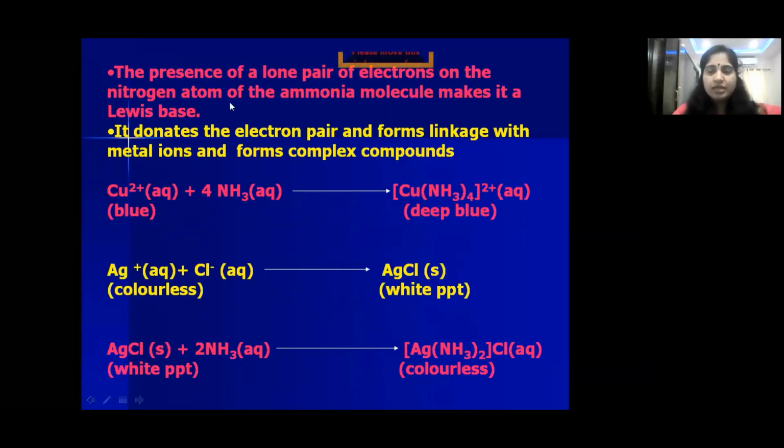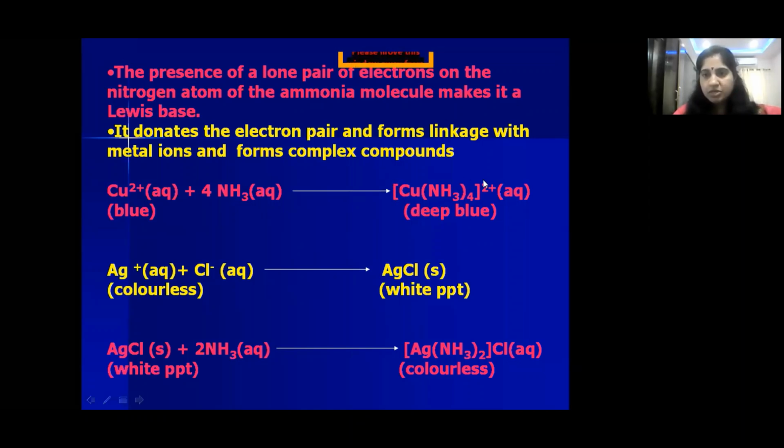So you know that in ammonia, a lone pair of electrons is present on nitrogen. Because of that, it acts as a Lewis base, sorry, not a Lewis acid. Ammonia is a Lewis base because it can donate a lone pair of electrons. With copper, Cu2+ is a d-block element which has many empty orbitals, so ammonia can donate a pair of electrons and form a complex compound.